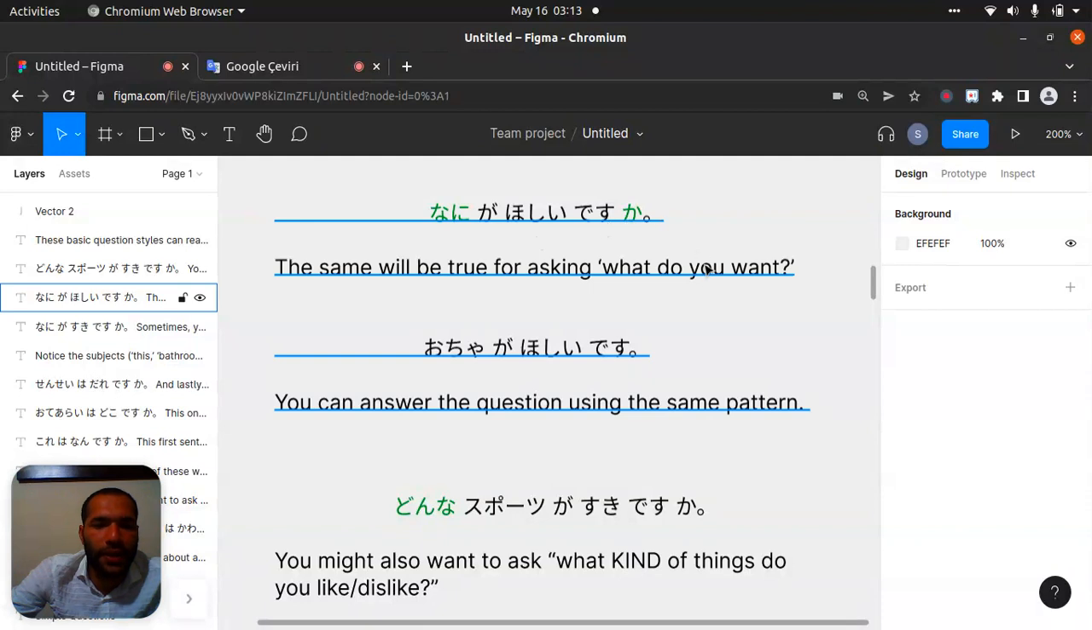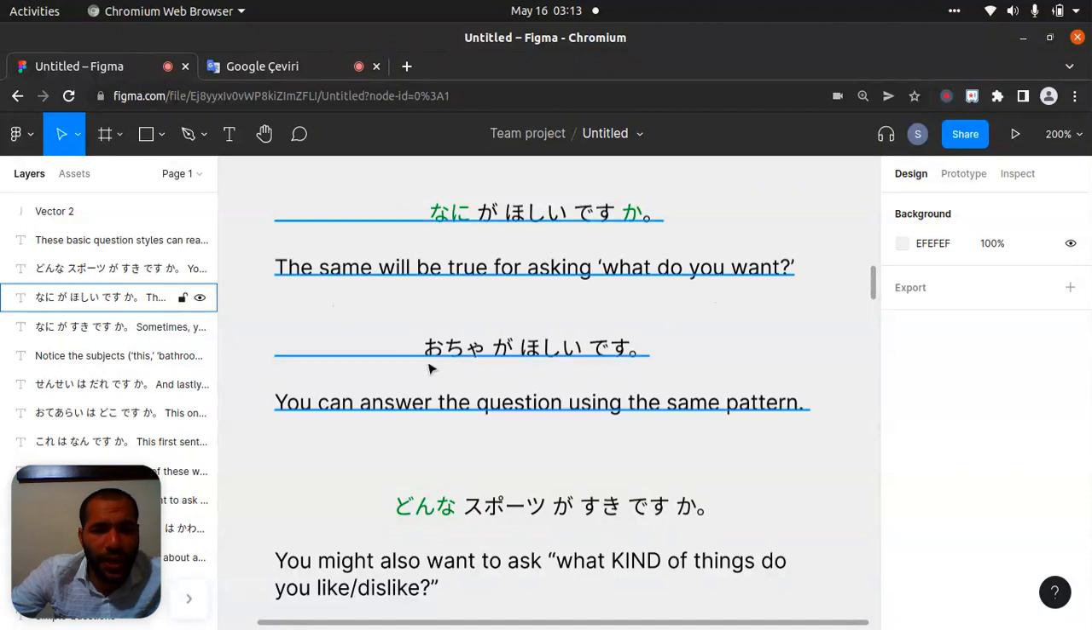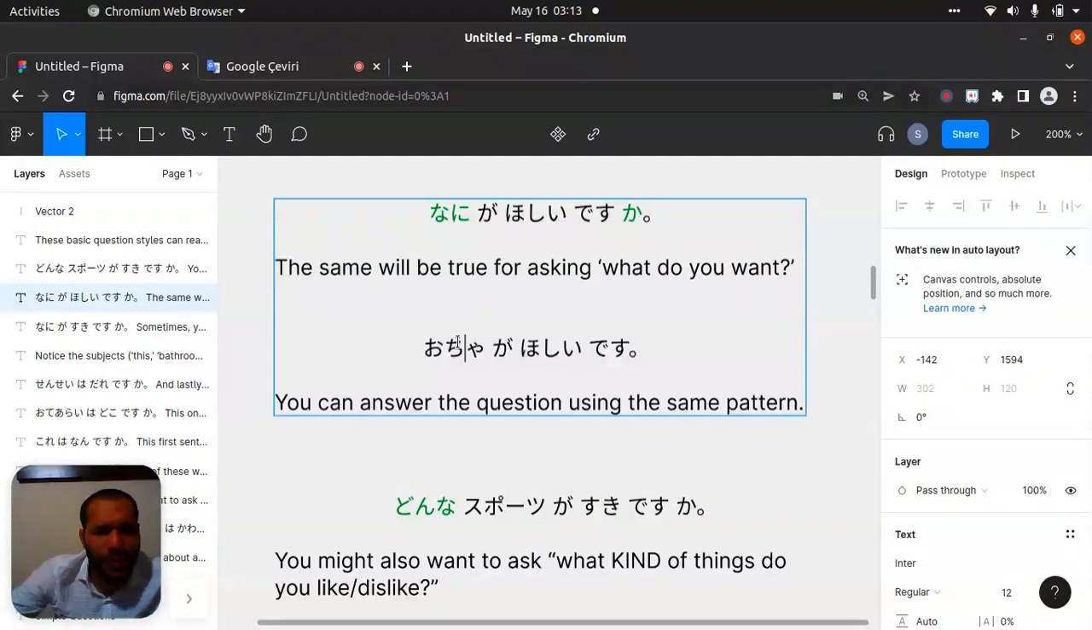Nani ga hoshi desu ka? Okay, this one will be "what do you want," which I demonstrated before. We checked it already together. The same will be true when asking what do you want. Let's look here. What is that? Ore ga hoshi desu. I think that's right. If I'm right, let's check if it is true.